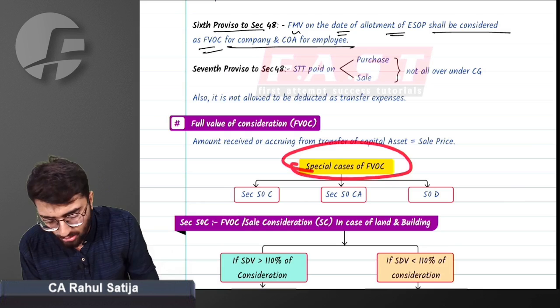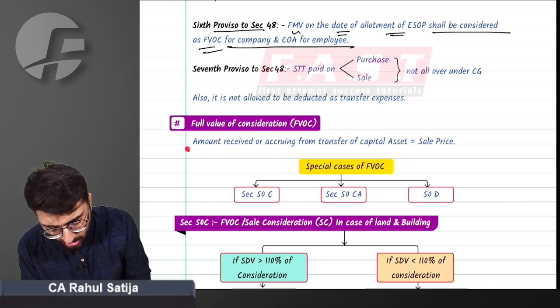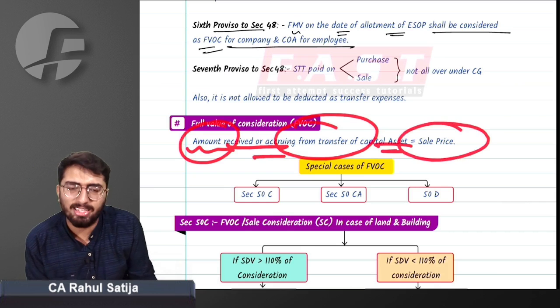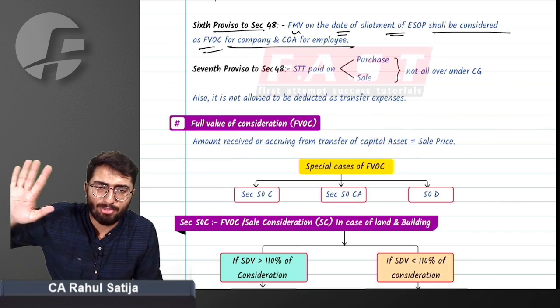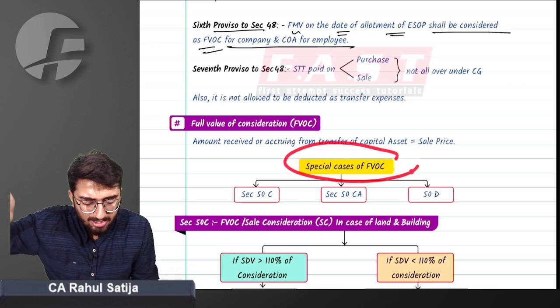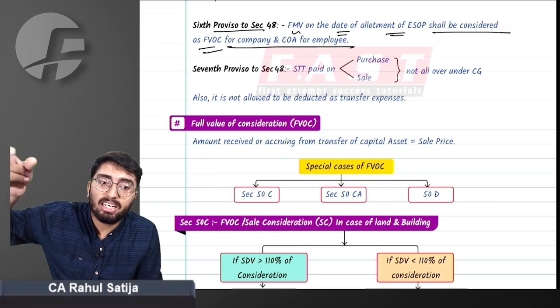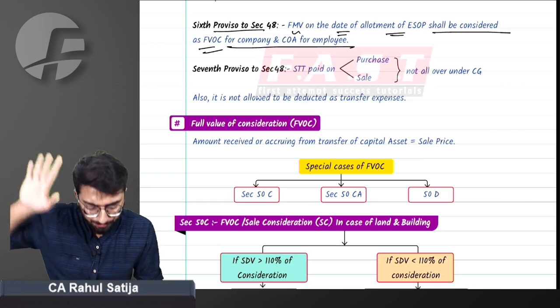So what are the special cases? Simple. It is not that rocket science you are thinking. Amount received or accrued from transfer of capital asset shall be sales price. Any amount that is received from transfer of capital asset will be sales price. But there are certain special cases. For example, 50C. You have to remember this 50C because again and again I will be referring to this in IFOS.